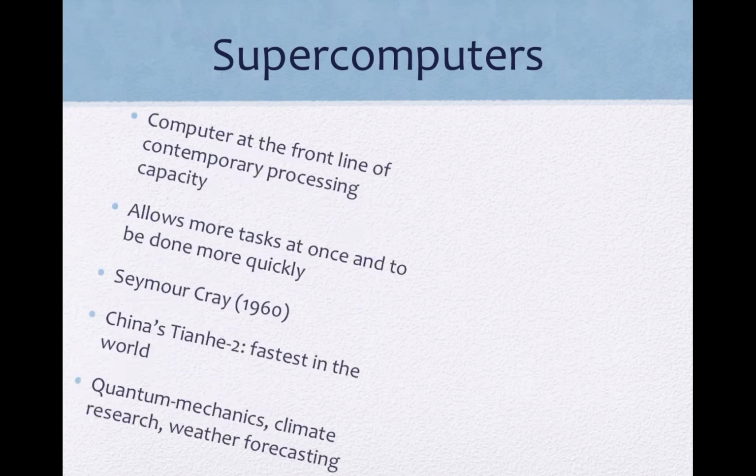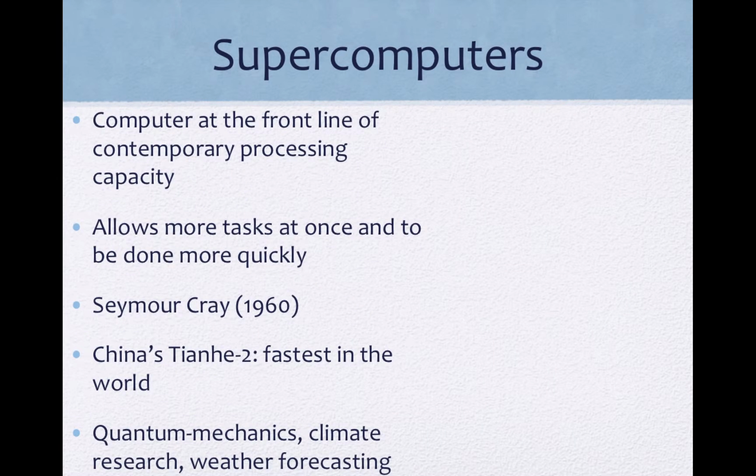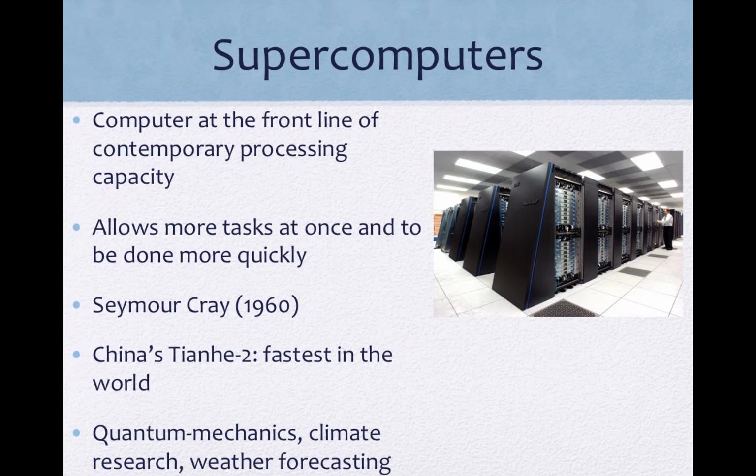Supercomputers have been made recently. They are at the front line of contemporary processing capacity. Seymour Cray created the first in 1960. China's Tianhe-2 is the fastest in the world at 33.86 quadrillion floating point operations per second.